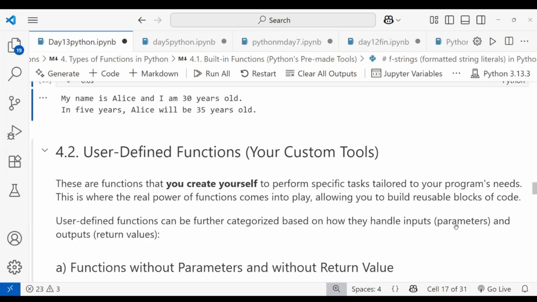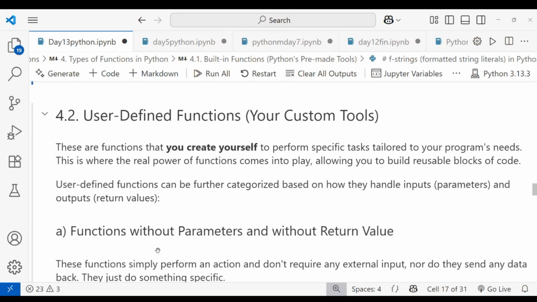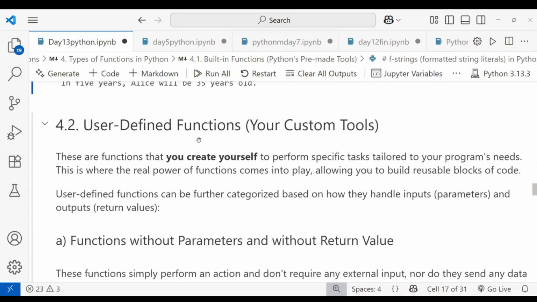Parameters are nothing but your inputs, already declared. And with return values, when calling the function, you can pass arguments. Arguments are nothing but the values for your parameters. In user-defined functions, there are four types.